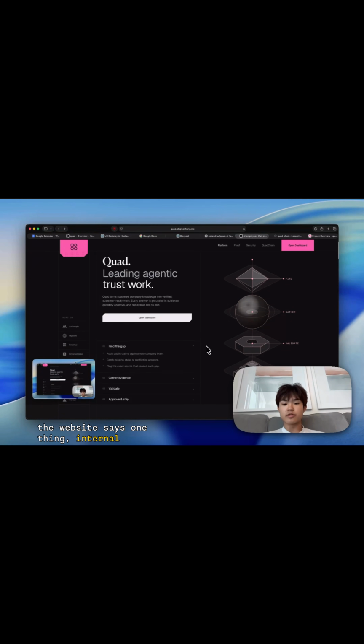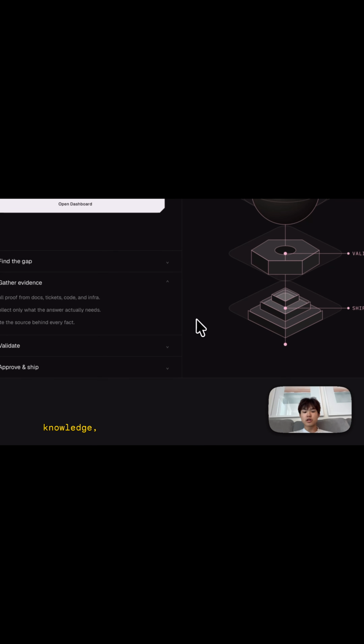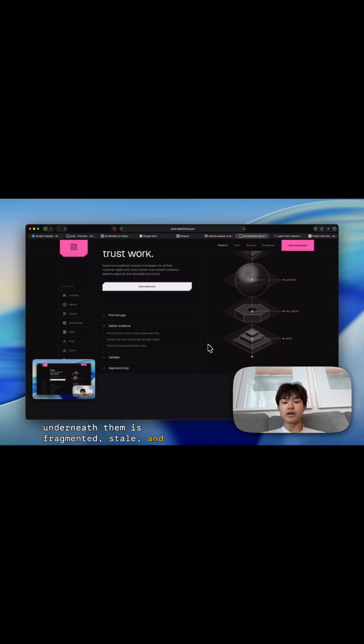A website says one thing, internal docs say another. A decision gets made in a meeting, but never makes it into Notion. Support gives one answer, sales gives another. And then AI search engines scrape the stale version and repeat it with confidence. That is a core failure. Agents are being asked to act on company knowledge, but the knowledge layer underneath them is fragmented, stale, and unverifiable.